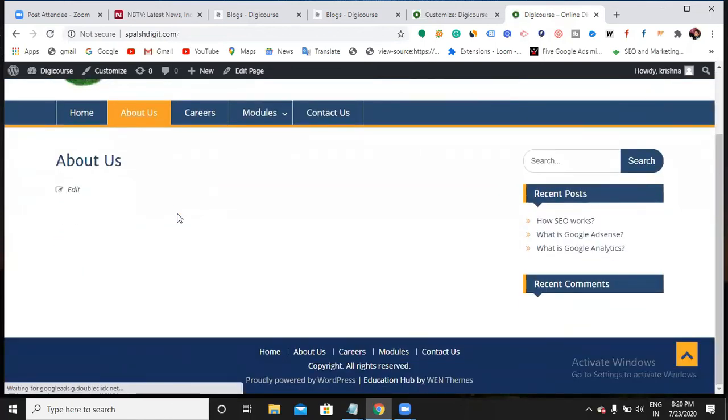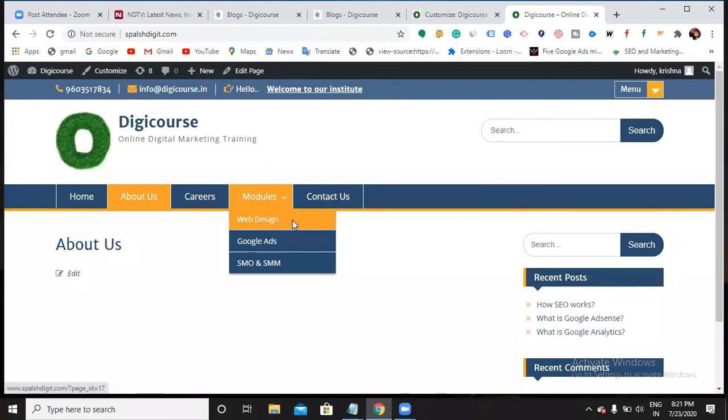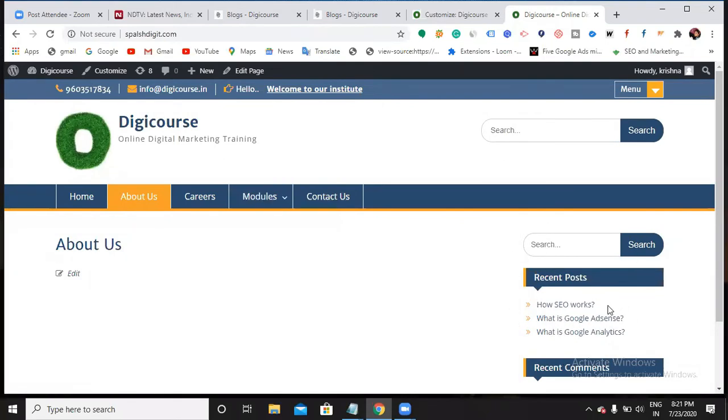So Manasa, tell me why we can see the things in about us. This is the front page, no? Okay, so you can see it in recent posts, right? What you have posted already. So where is the recent post? Here. Right, yeah. So it is the widget. If I remove this widget option, everything disappears. I want it here within the website, not in the sidebar.